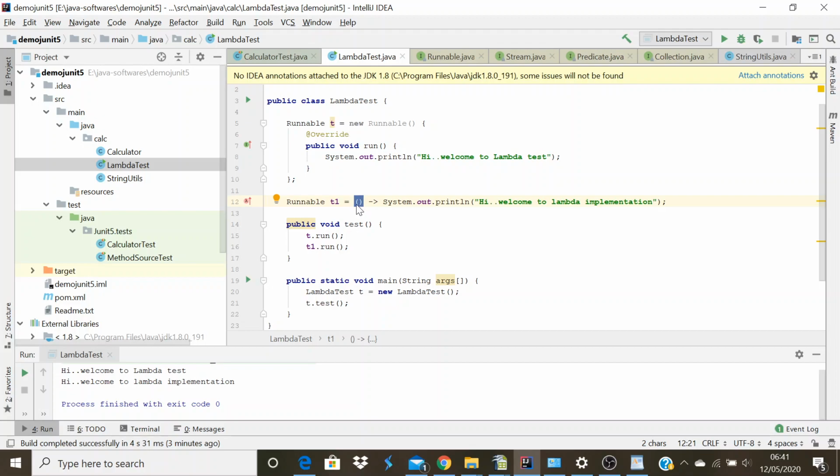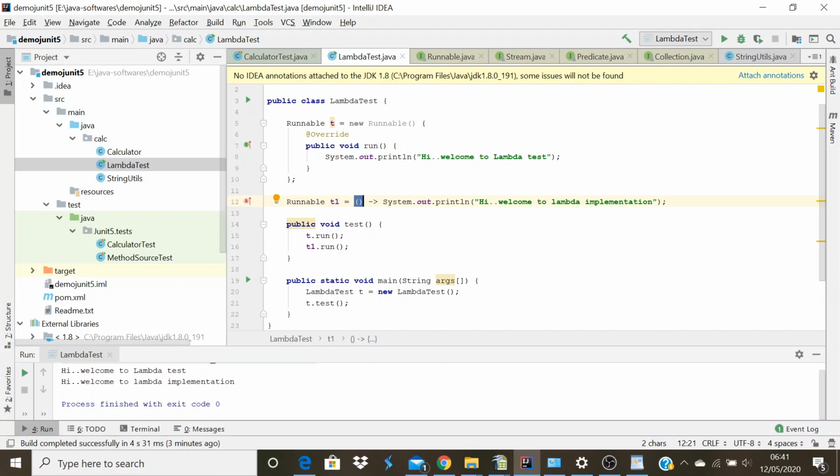Basically, the part here indicates the arguments used in the abstract method of that interface. This highlighted code indicates we are implementing the method in the Runnable interface, which is the run method, and the run method doesn't have any arguments, so it is just an open brace and a closing brace, with no arguments mentioned.